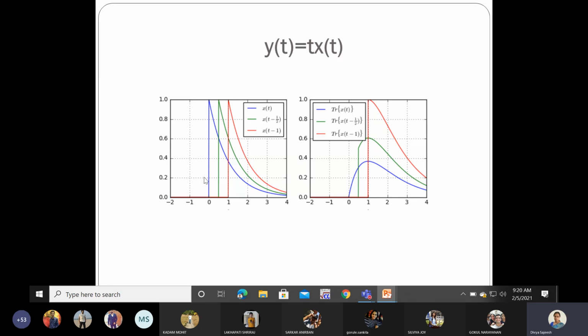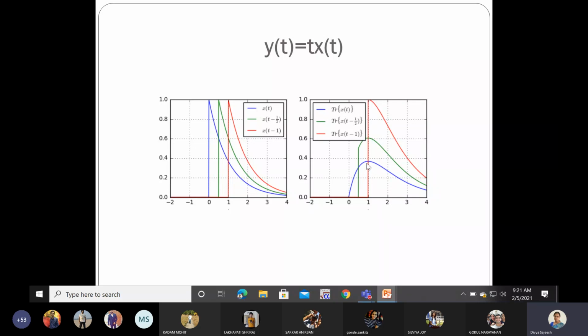So by looking at this, now can you tell the time variance of the system? You can see the time shift in the output is maintained. That means between blue and red at the input side, whatever is the delay between the blue and the red signal, that same delay is maintained in the output also. Similarly, between green and red, whatever is the delay, the same delay is maintained there also, but the characteristics of the responses of the 3 signals, you can see, are different.